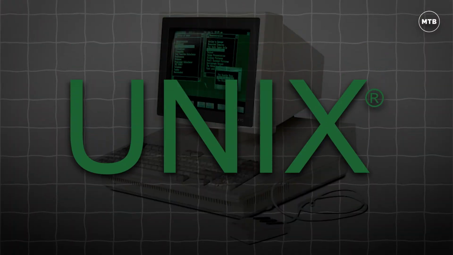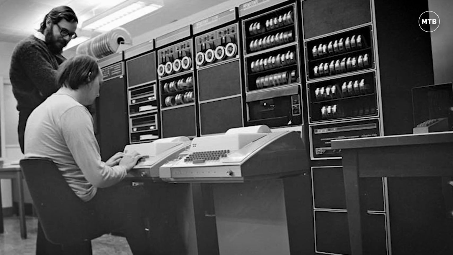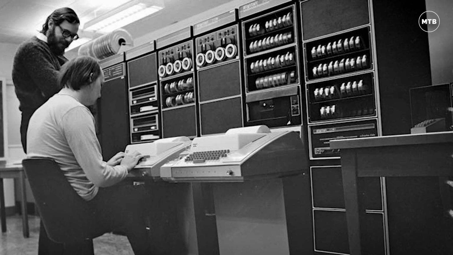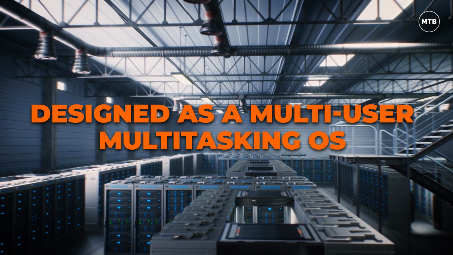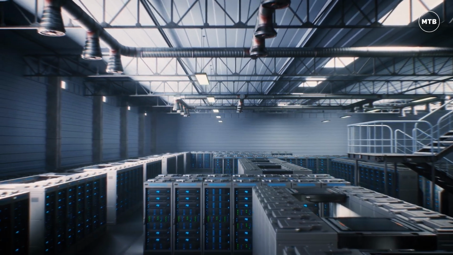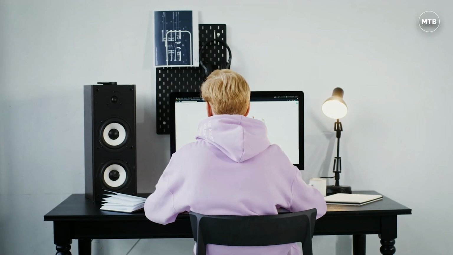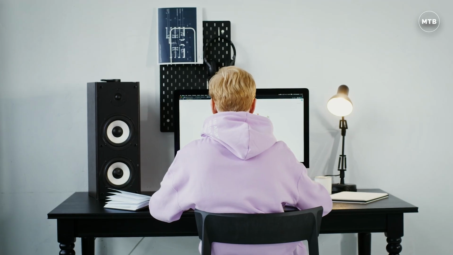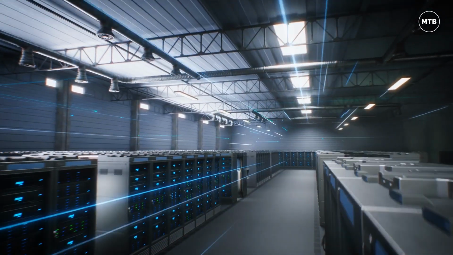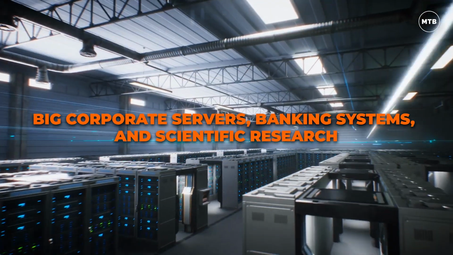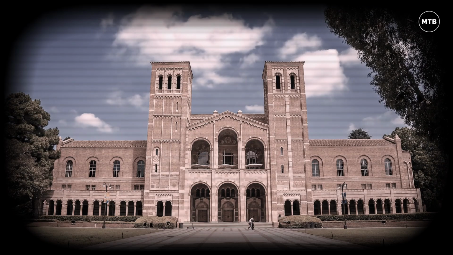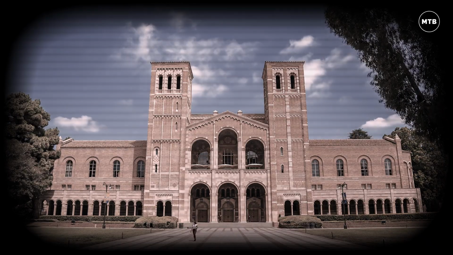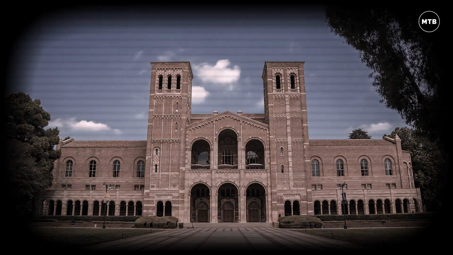Unix, one of the oldest operating systems, was developed in the late 1960s at Bell Labs by AT&T and was designed as a multi-user multitasking OS, mainly for servers and high-end computing. Unix is rarely used by everyday consumers and is usually used to handle large workloads of big corporate servers, banking systems, and scientific research. BSD, a Unix-based operating system, originated at the University of California, Berkeley in the 1970s.